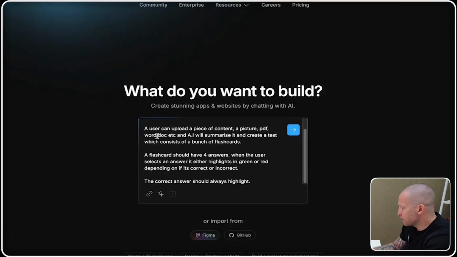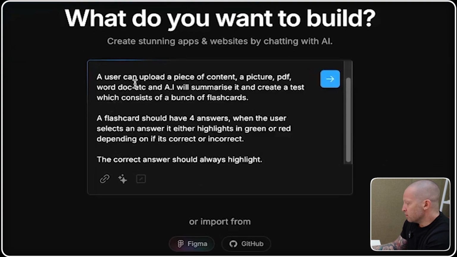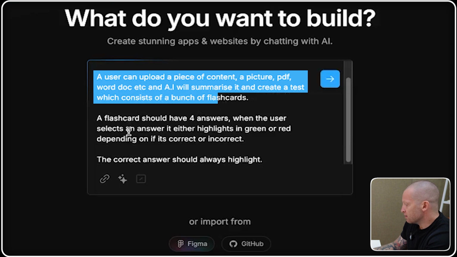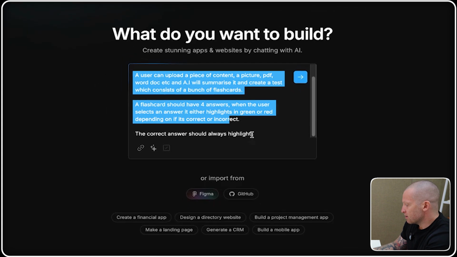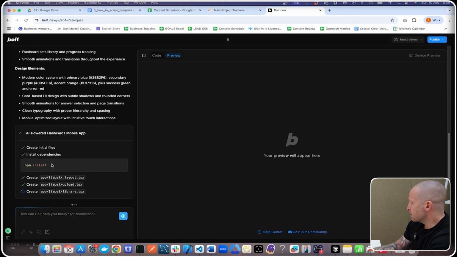So I'm going to give it a prompt here. We're going to create a flashcards quiz kind of application. So a user can upload a piece of content, a picture, PDF, Word doc, etc., and AI will summarize it and create a test which consists of a bunch of flashcards. Each flashcard should have 4 answers. When the user selects an answer, it either highlights in green or red, depending on if it's correct or incorrect. The correct answer should always highlight. That's going to take a while to create.